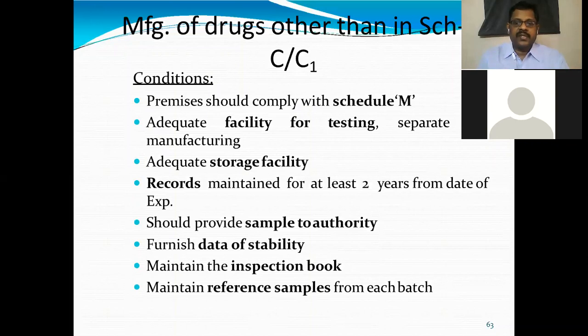Adequate facility for testing, separate from the manufacturing unit, should function on the same campus. So the testing unit, the quality control section, should be separate. It is independent of the manufacturing activities, so they have to monitor the process. Adequate storage facility is required for finished goods that should be stored. Records must be maintained for at least 2 years from the date of product expiry.